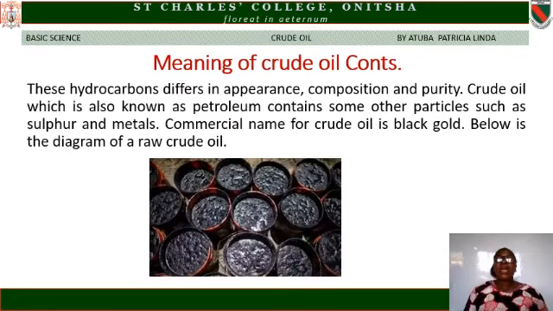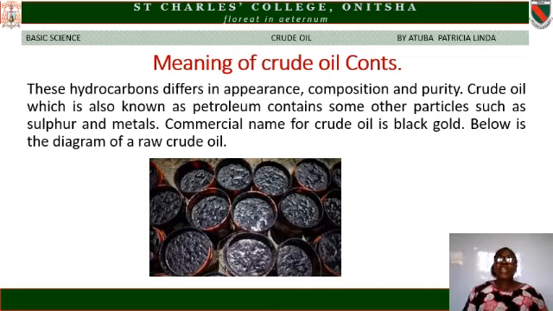These hydrocarbons differ in appearance, composition, and purity. Crude oil, which is also known as petroleum, contains some other particles such as sulfur and metals.